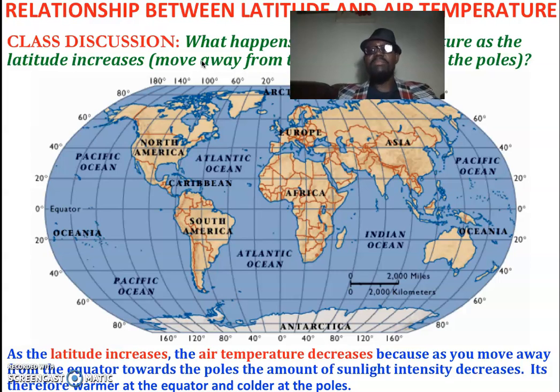The air temperature decreases because as you move away from the equator and towards the poles, the sunlight intensity decreases. In the previous lesson, we also talked about this. We said that the amount of sunlight decreases because it's more spread out at the poles. At the equator, the sunlight hits more directly, almost at 90 degrees. So there is more sunlight intensity at the equator than at the poles, and that's the reason why the equator is warmer compared to the poles. So as you move towards the poles, the air temperature decreases and it gets colder.